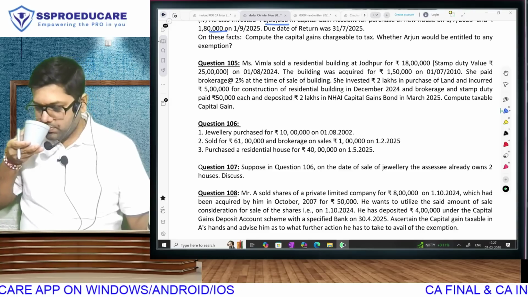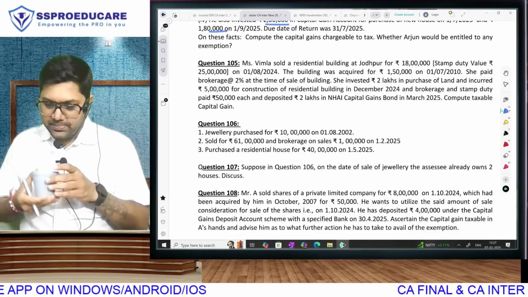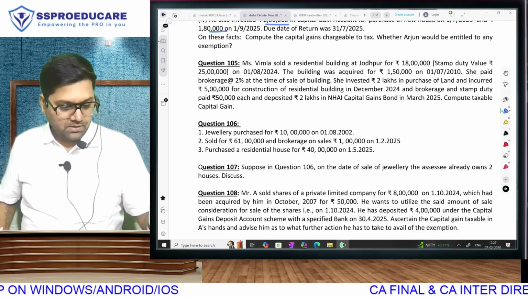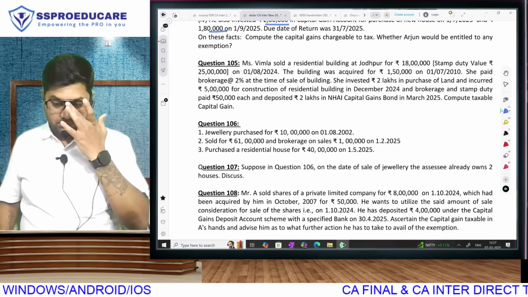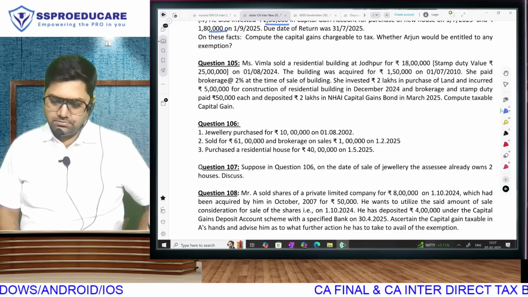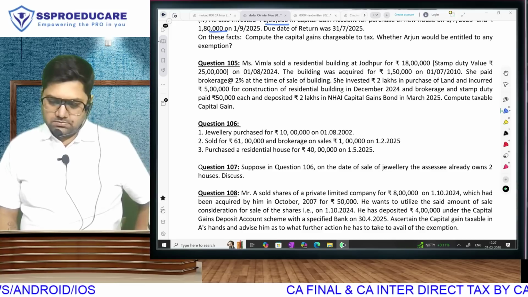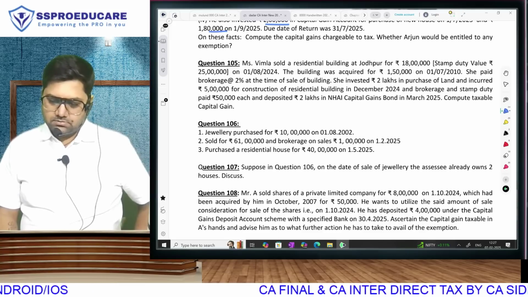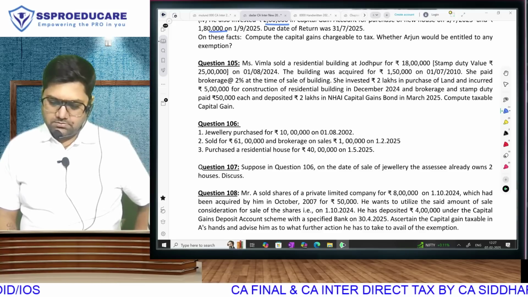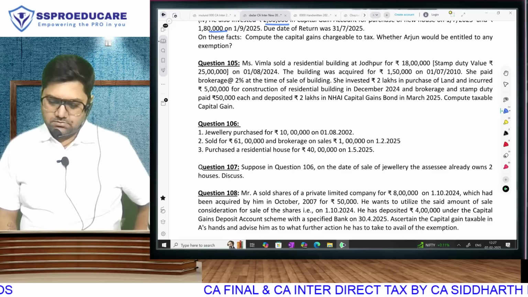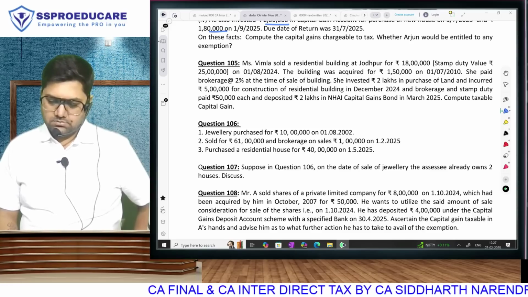She paid brokerage at 2% at the time of sale of building. She invested rupees 2 lakhs in purchase of land and incurred rupees 5 lakhs for construction of residential in December 2024, and brokerage and stamp duty of rupees 50,000 each. Deposited 2 lakhs in NHAI capital gain bonds in March 2025.